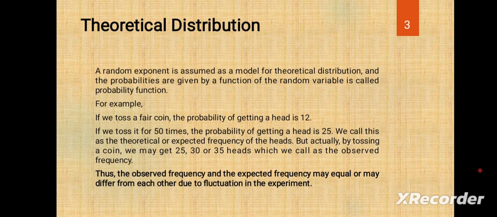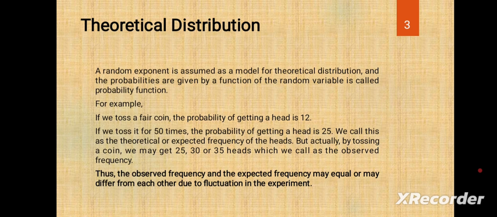A random experiment is assumed as a model for the theoretical distributions, and the probabilities given by a function of the random variable is called a probability function.